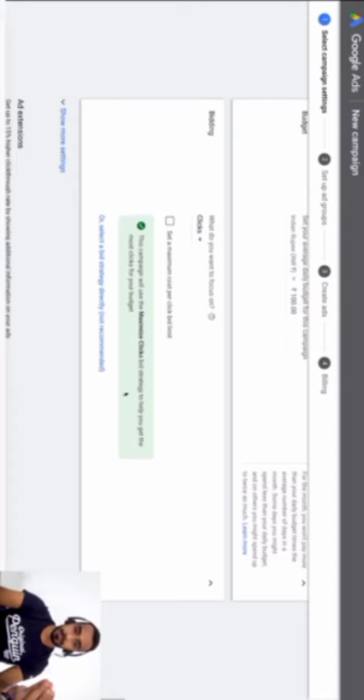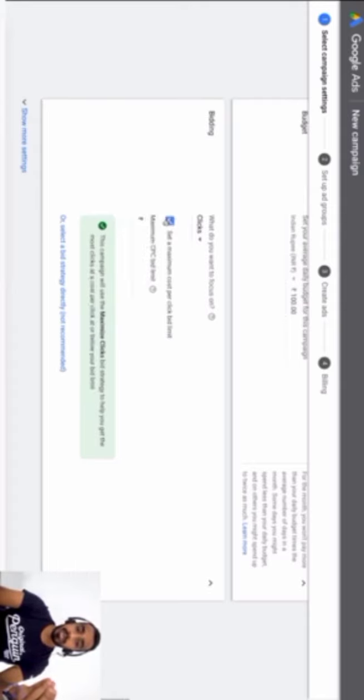clicks for your budget. So here what you can do is you can actually select a maximum cost per click bid limit. So if you know that number, what is that CPC or the cost per click that you get usually? What is a good number for that? Then you can of course enter that. Say it could be 20 or 30 rupees. But that depends on business to business, depends on your competition, depends on the kind of keywords you're bidding. So for starters, it's probably best not to put a number to that. Maybe once you understand what that number is, that is when probably you can add what your maximum cost per